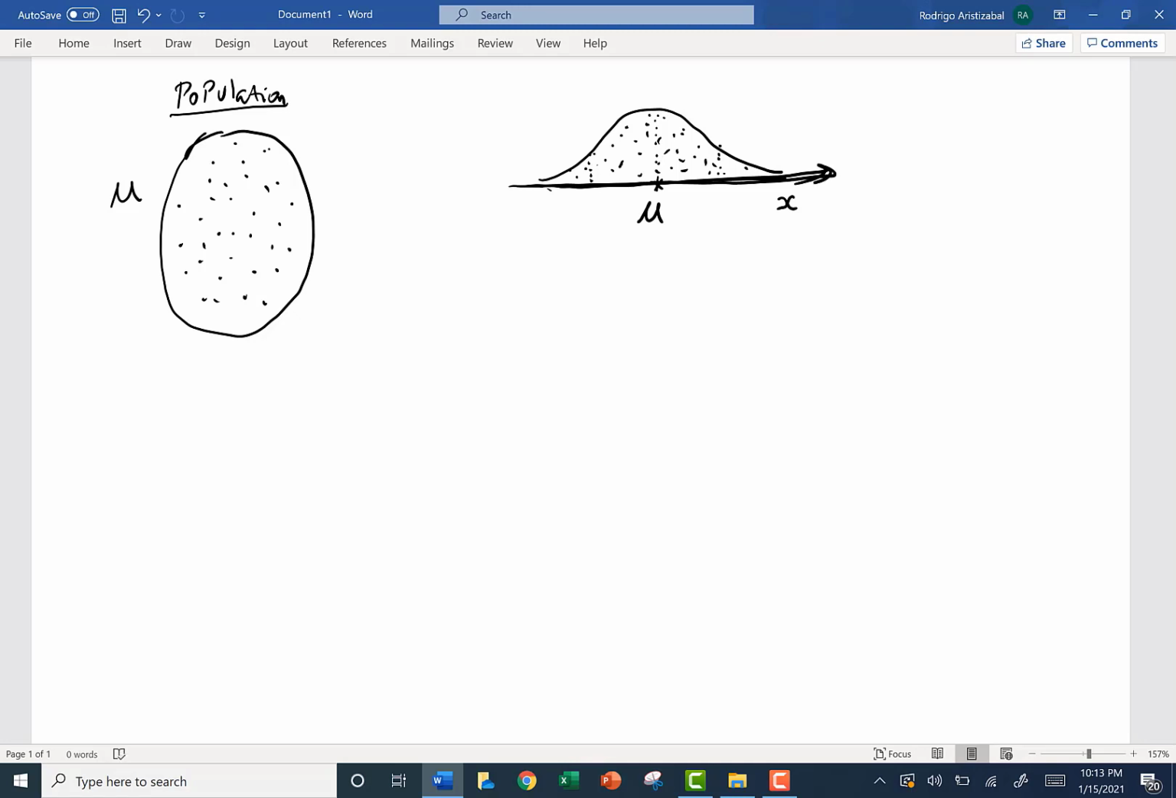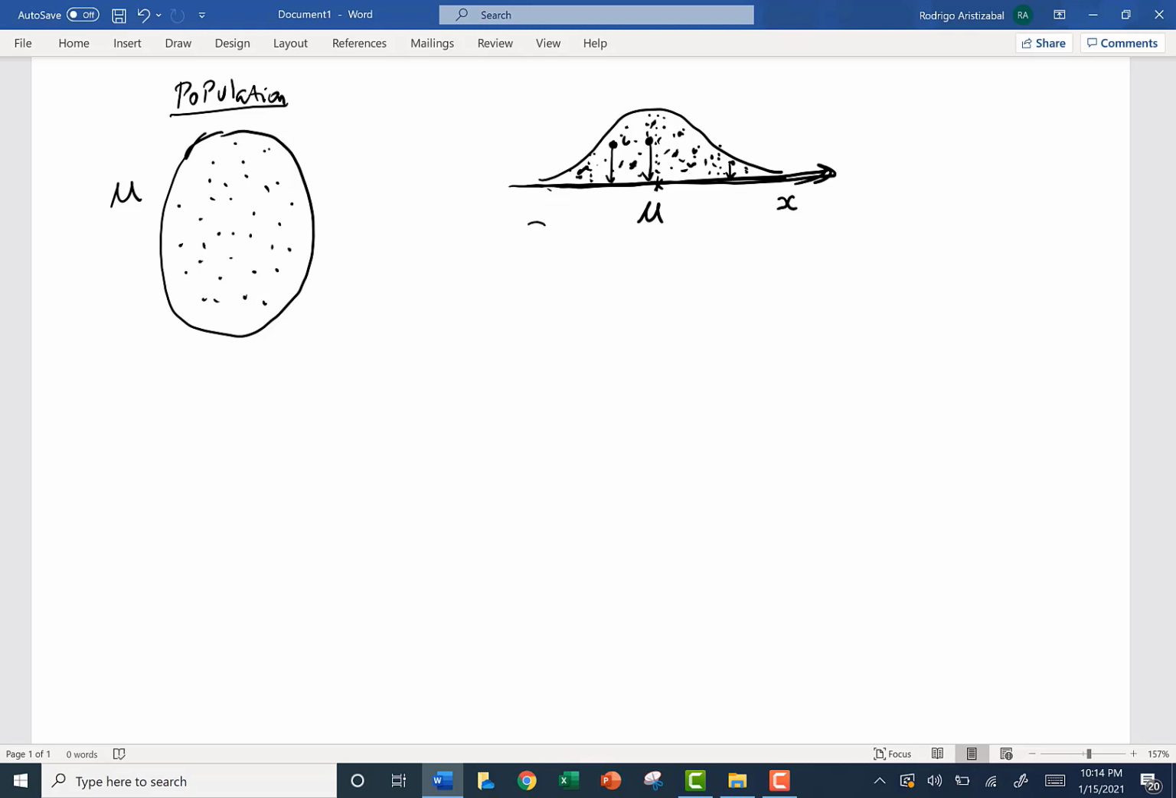Then we can select from this population a random sample. A random sample could be, for example, this man, his height is this. This other man, his height is this, and so on. We can select a random sample, and then from each one we are going to obtain its corresponding height.